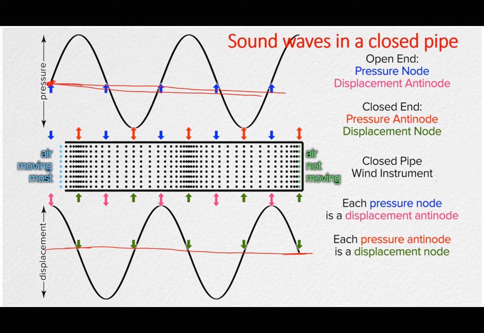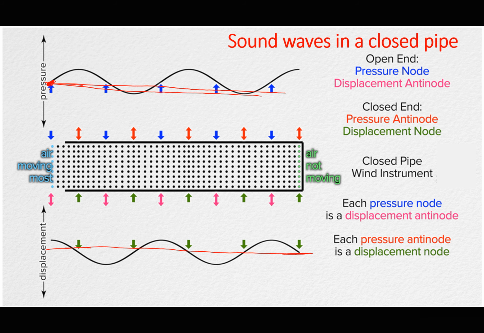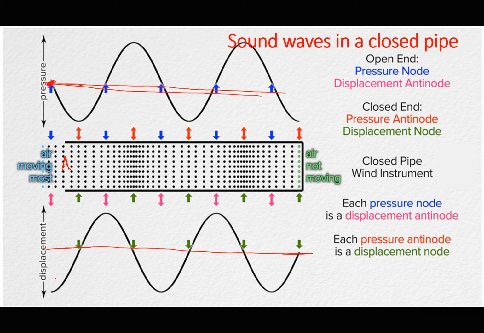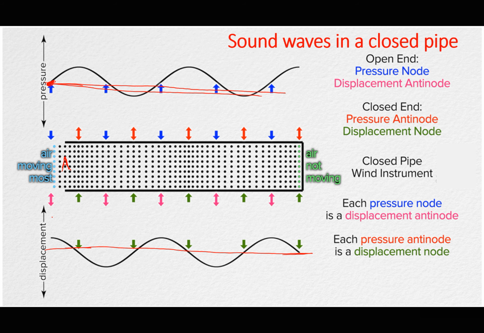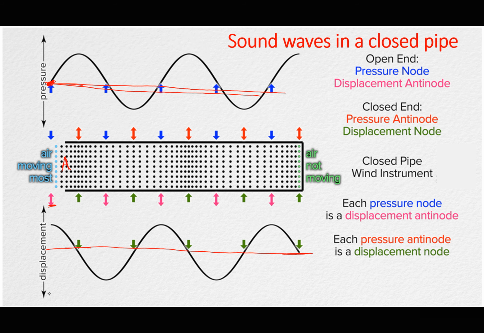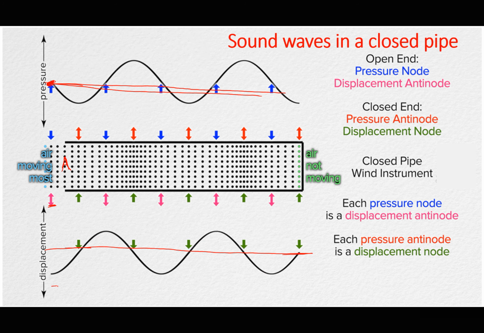That means the pressure is minimum at the open end where we have an antinode. And there the particles always vibrate with the maximum amplitude. That's why you see the amplitude goes to maximum on the other side and on this side down here.